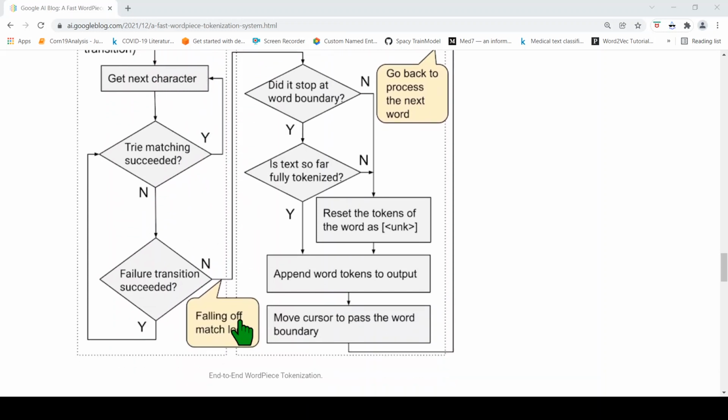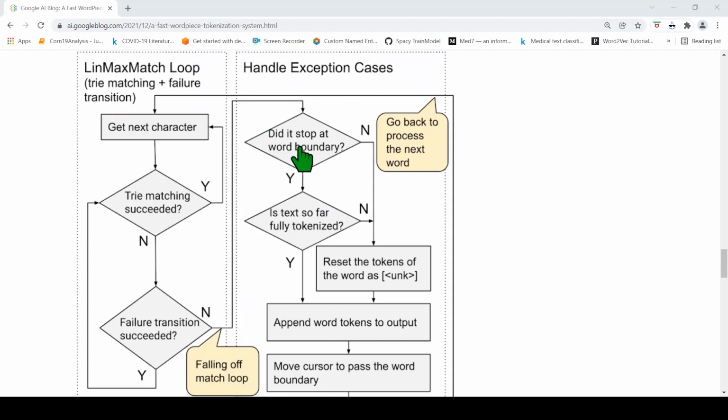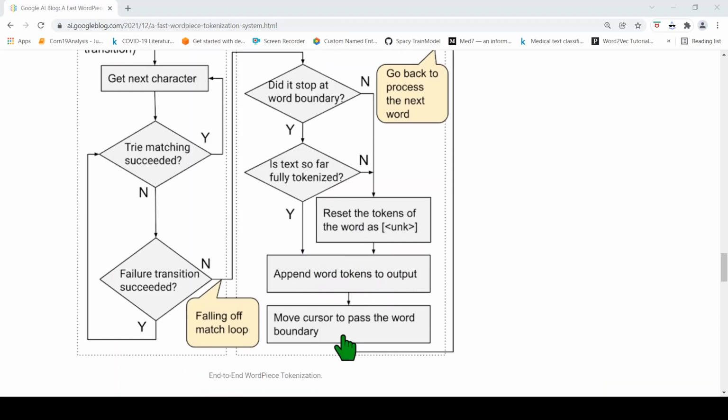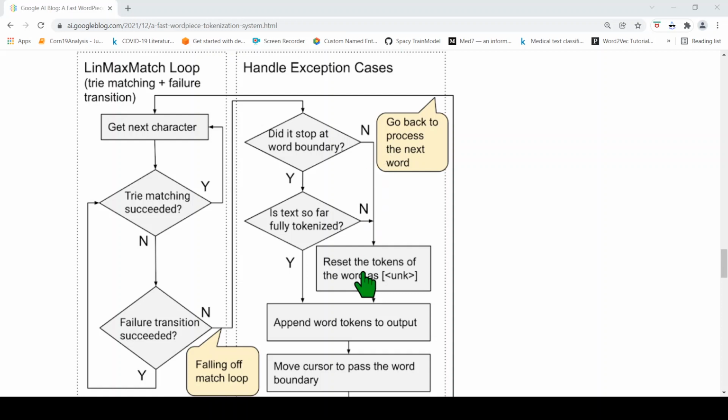Now, if it falls off the match loop, then it checks whether it stopped at a word boundary. If yes, is the text so far fully tokenized? If that is the case, then append the word tokens to the output and move the cursor past the word boundary. This is one path. If it did not stop at a word boundary, reset the tokens of the word as unknown, because even after this you are still getting an unknown. You add unknown to the word tokens, and then you go back.